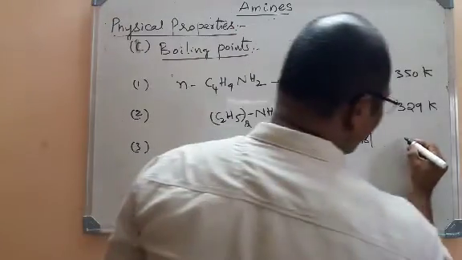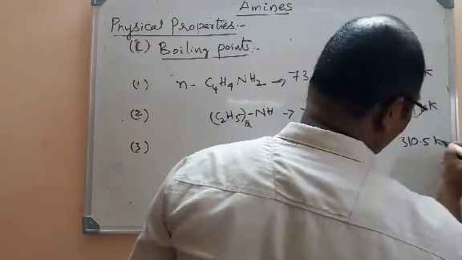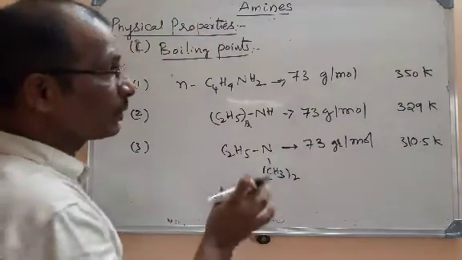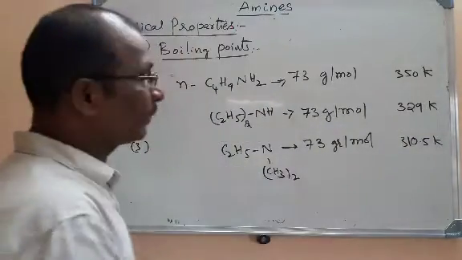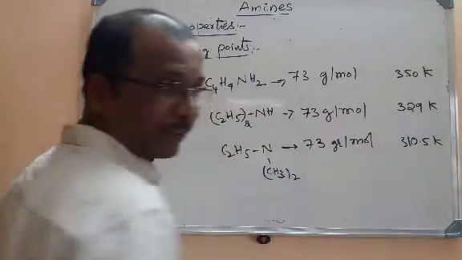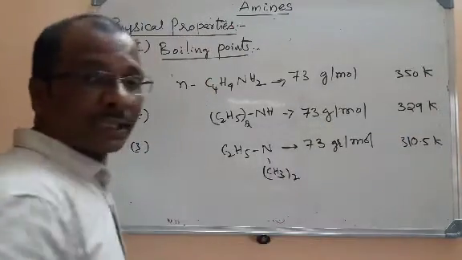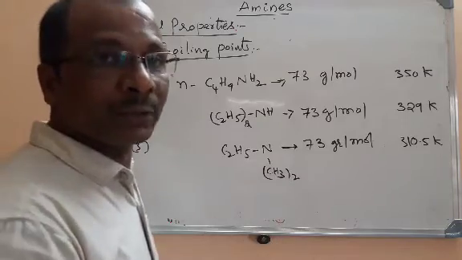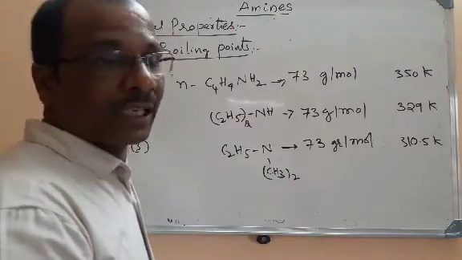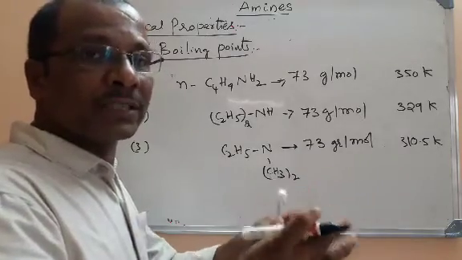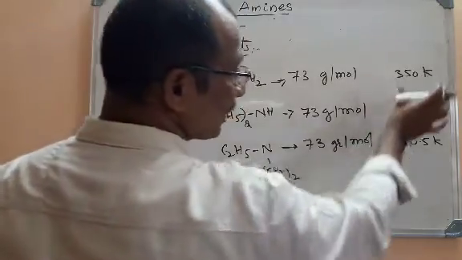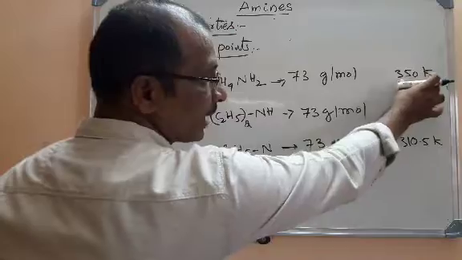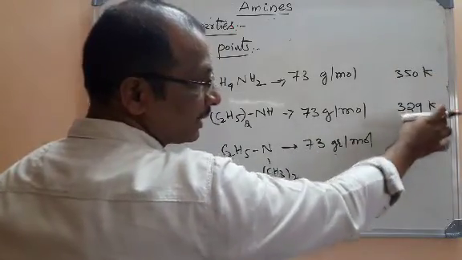But if you observe its boiling point, it is around 310.5 Kelvin. Say it as 310 Kelvin. So if you take isomeric amines, I told you clearly, primary amines will have a higher boiling point than secondary amines, than the tertiary amines. Why? Primary amines form intermolecular hydrogen bonding extensively. When the bonds are more and bond strength is more, boiling point will increase. Because to boil, they have to break their existing bonds, so here more hydrogen bonding, here less, here no hydrogen bonding. So among isomeric amines, primary amines will have a higher boiling point than secondary amines.